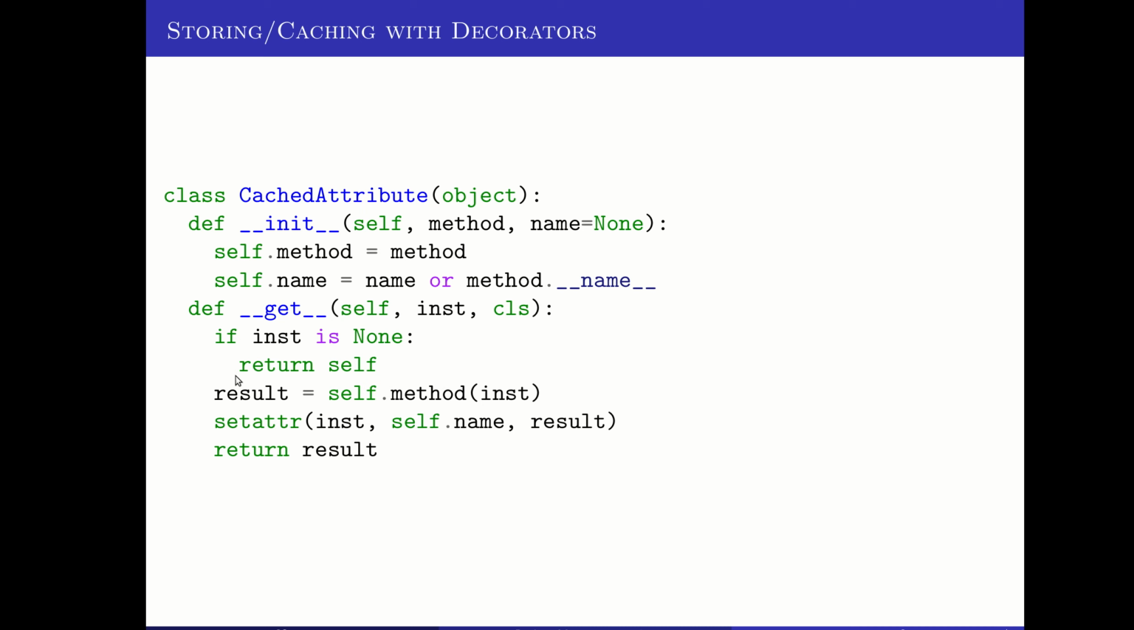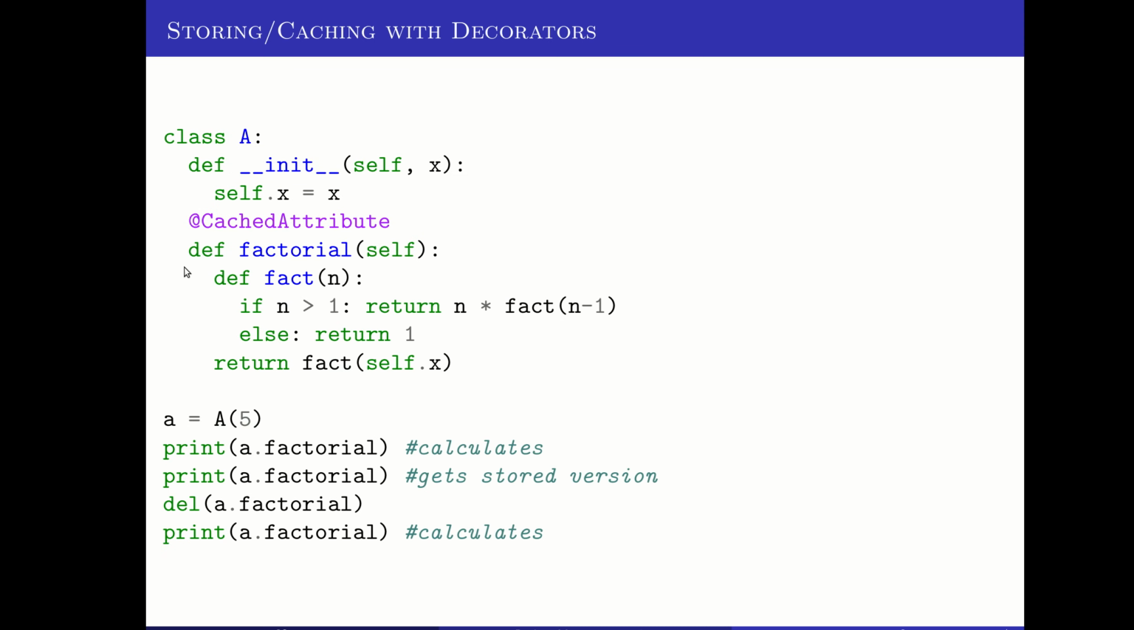But the main key thing of this is it says result is equal to calling my method with the instance that was fed to me. And then I'll set an attribute on that instance. So it creates a variable for that instance with the appropriate name, giving it the value of result that we just got from calling the method. So the method will only ever get called once. And from then on, the value is cached with the correct name on that instance. And this get will also return the result so that this call also gives us the correct value for it.